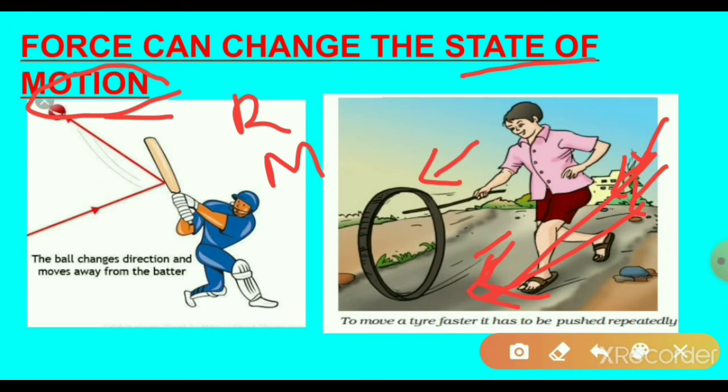And the second one is change in the direction of movement. In the cricket game, the batsman can push a fast moving ball in the same direction or the opposite direction, or change the direction of movement of the ball. Why? Because of the force applied from his bat. So here the ball changes direction and moves away from the batter. This is another example that force can change the state of motion. I hope you all have understood that force can change the state of motion.